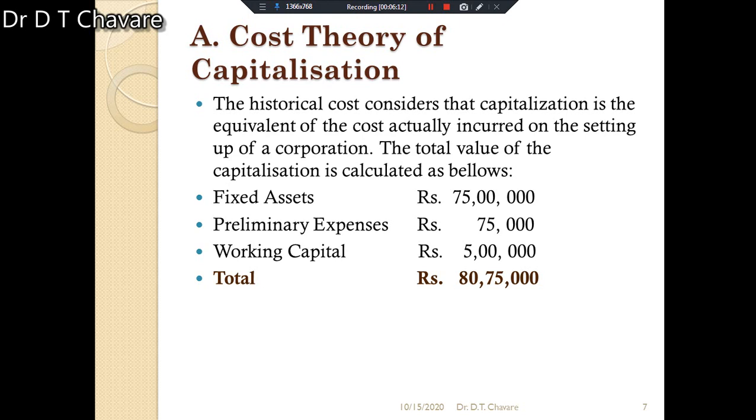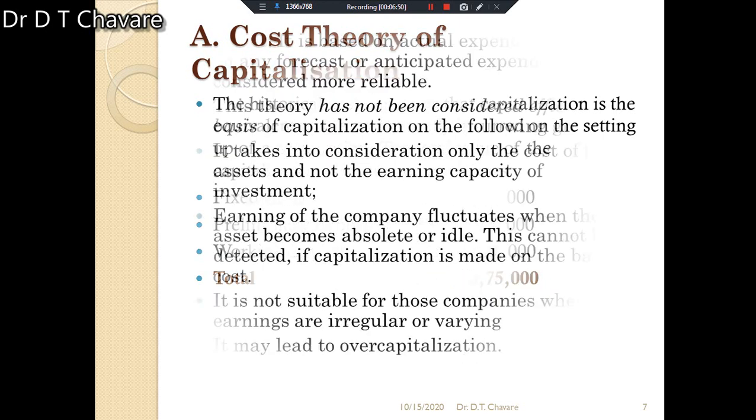For example, fixed assets are 75 lakhs, preliminary expenses are 75,000, and working capital is 5 lakhs. The total capitalization you will find is 80 lakhs 75,000. Thus, the amount of capitalization for the company would be 80 lakhs 75,000. The company has to raise this money by issuing securities. Try to understand.